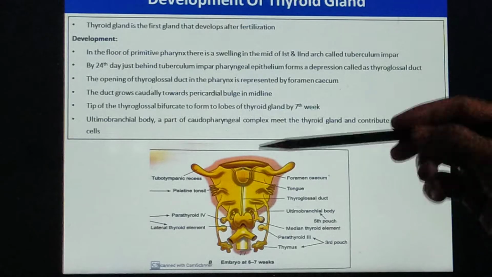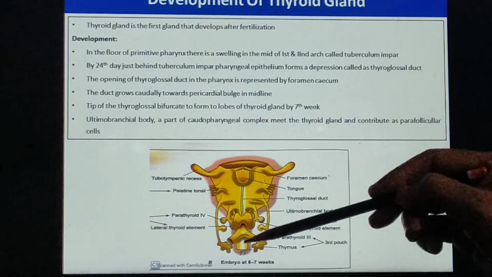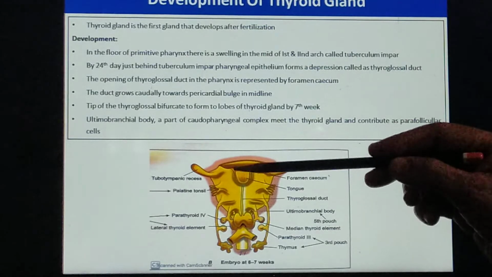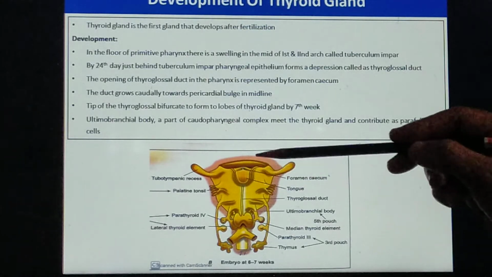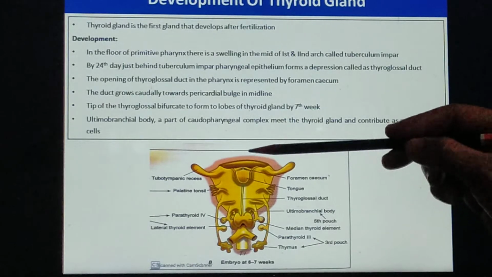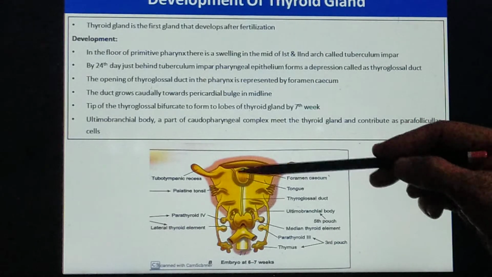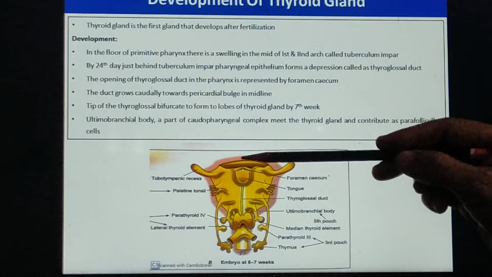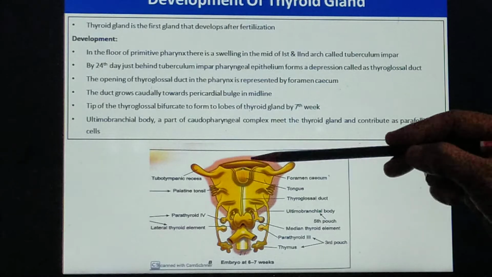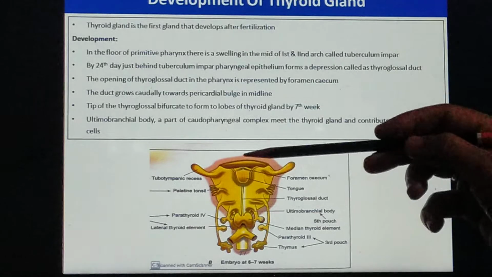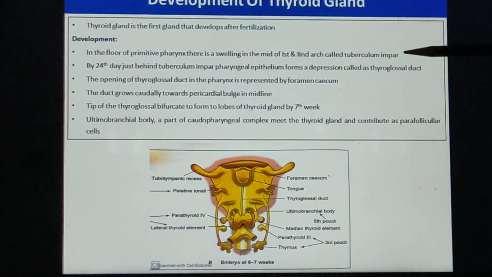Try to remember the model of the pharyngeal arch, where from the midline of the first and second pouch there is a swelling in the center that is called the tuberculum impar. Student, do you remember the tuberculum impar? We have already had revision on that, where you must be remembering the tuberculum impar.